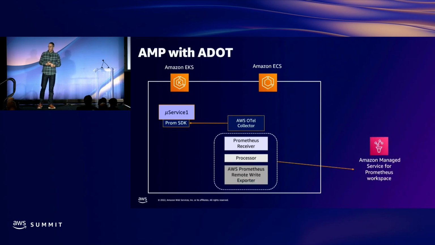And then if we wanted to collect and send data to, and we have an abbreviation here, Amazon Managed Prometheus, AMP, then we would have the exporter for the Amazon Managed Prometheus. It's a special remote write exporter, right? That's a feature of Prometheus, and that's how we send data off to the Managed Prometheus.